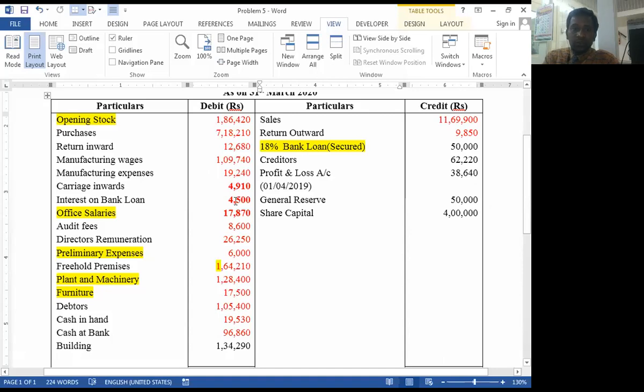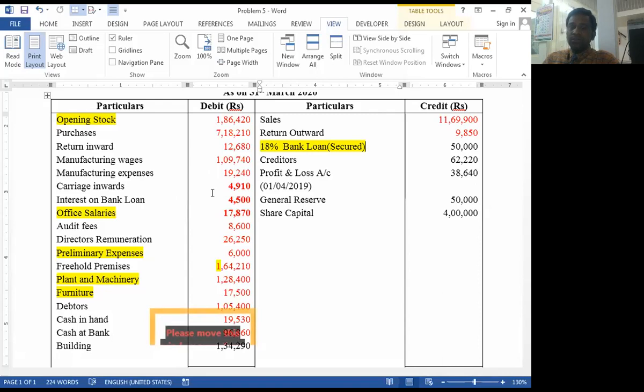But here only 4,500 interest is paid during the year. Total amount is 9,000. The interest paid is 4,500. That means 50% interest is paid during the year and 50% is outstanding.